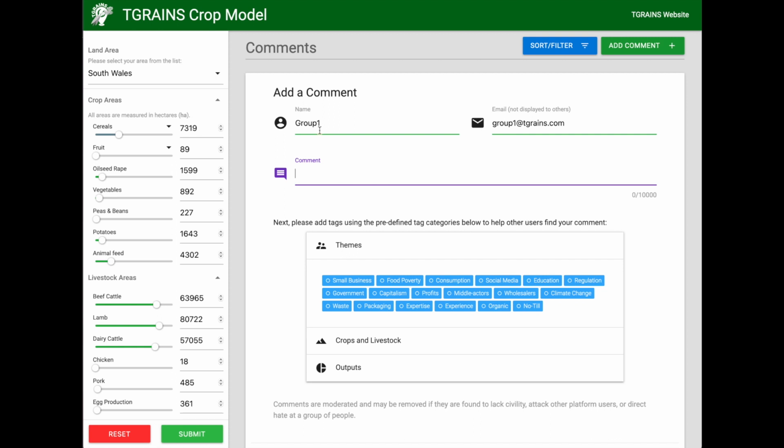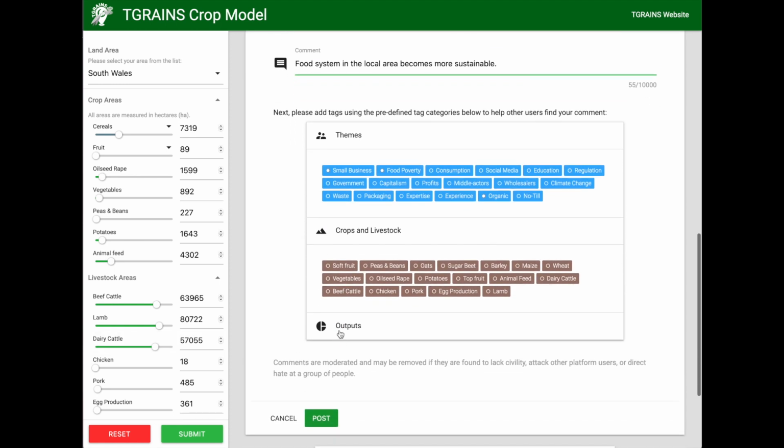We'll ask you to leave comments as a group which represent the discussions that you've had around the model. For example, maybe you've been having a discussion about how the food system in the local area could become more sustainable. In the comment, I'd like you to briefly describe the discussion that you had and the conclusions that you came to, if any. You can tag these comments using a set of predefined themes, from anything from concerns for small businesses and food poverty to other methods of farming, like organic farming. There are also other categories within the drop-down boxes.